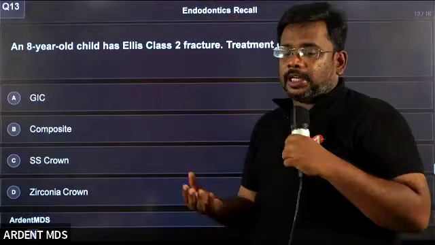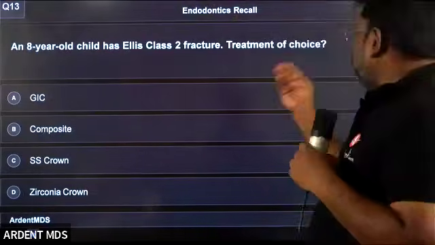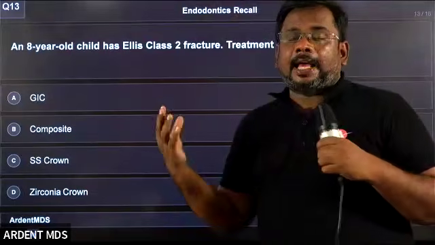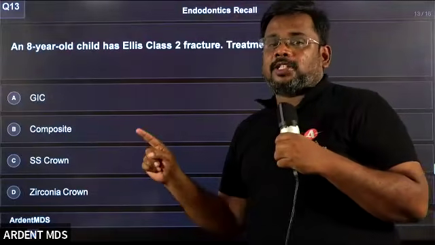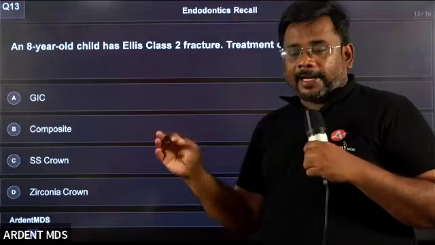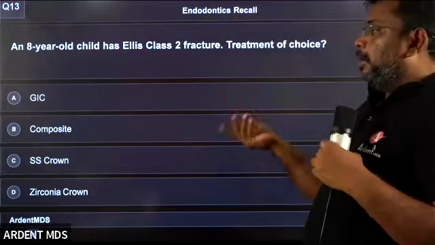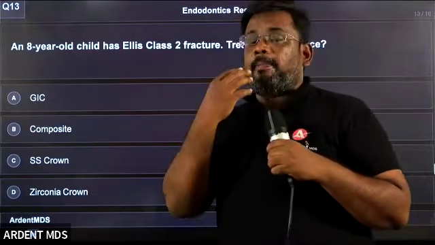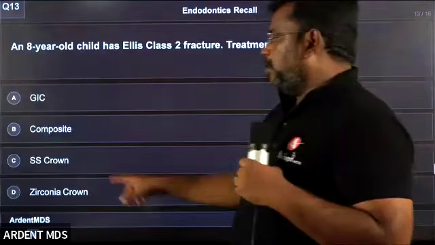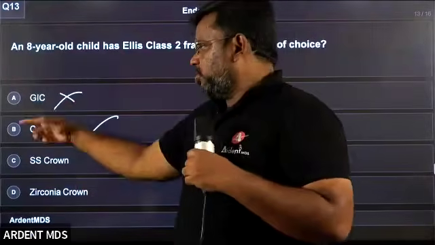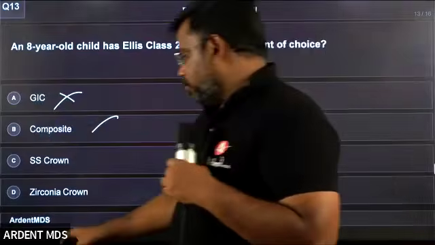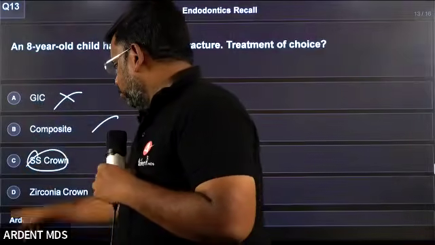An 8-year-old child has an Ellis class 2 fracture. What is the treatment of choice? Ellis class 1 and class 2 fractures are called uncomplicated fractures. Why are they called uncomplicated? Because the pulp is not involved. For a better aesthetic result, we will give a composite restoration. GIC is usually not given. Yes, straightforward question. Stainless steel crown is for the primary teeth.